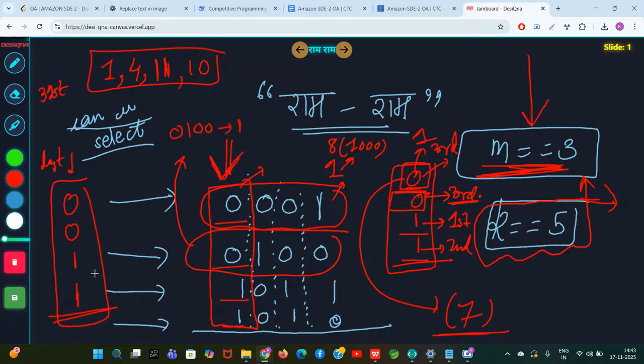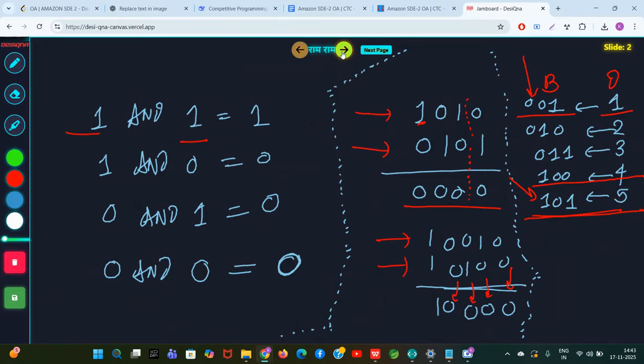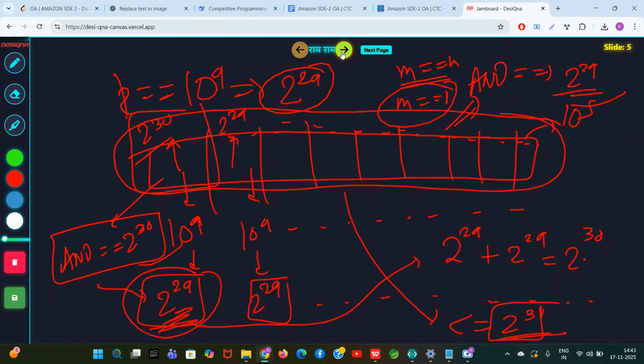You want to select three numbers whose AND is 1. That can only happen if all the three numbers have 1 here. So greedy approach. You will select this one, you will select this one, and for the third one which is pending, you can either select this or this. Now which one will you select? You will select that guy which takes minimum operations to get a 1 here. So sometimes requirements can be different, guys. Don't get confused.